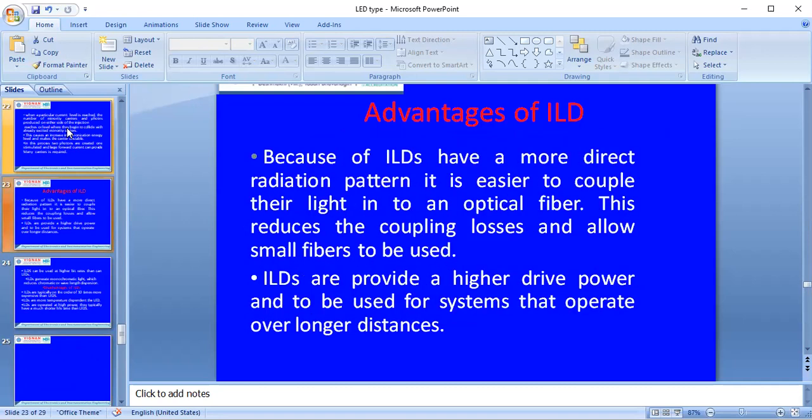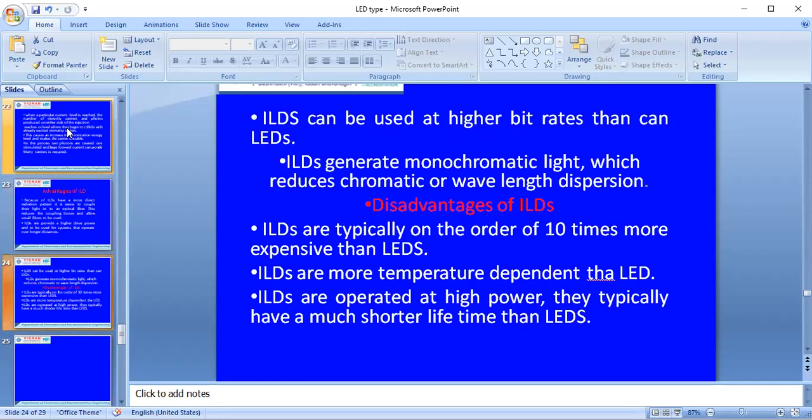Okay, these are compared with their advantages and disadvantages. Mainly the disadvantage of the ILD, injection laser diode, is that it is more expensive than the LED, and it is also temperature dependent.